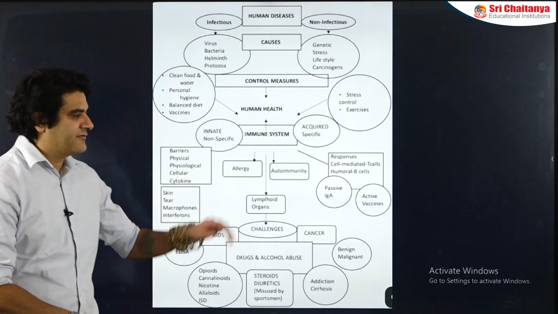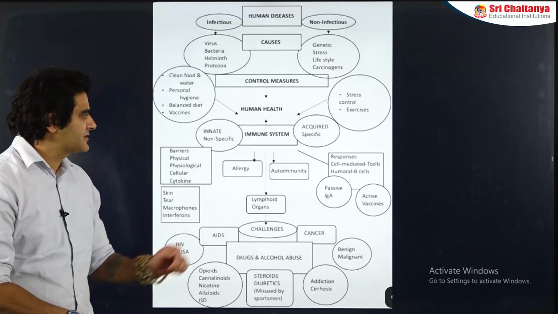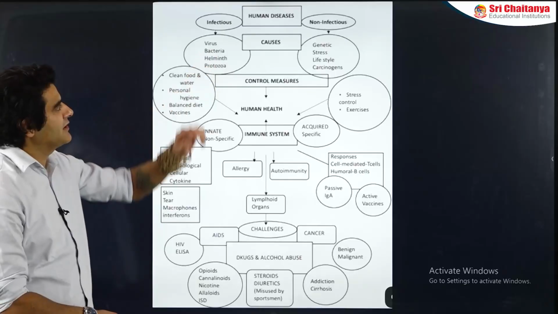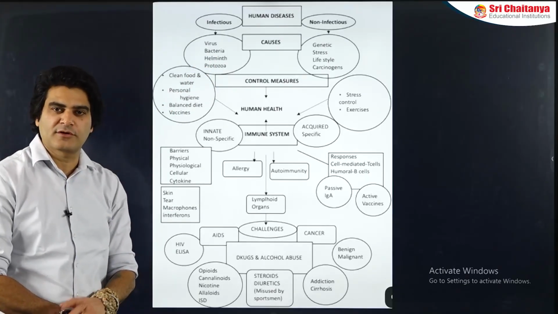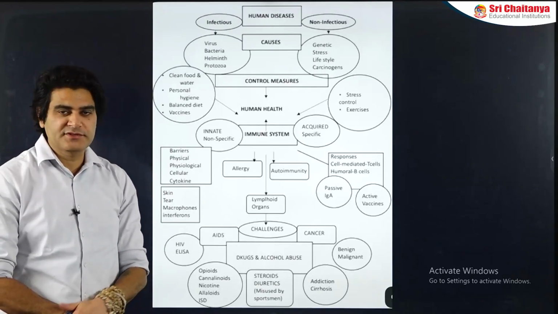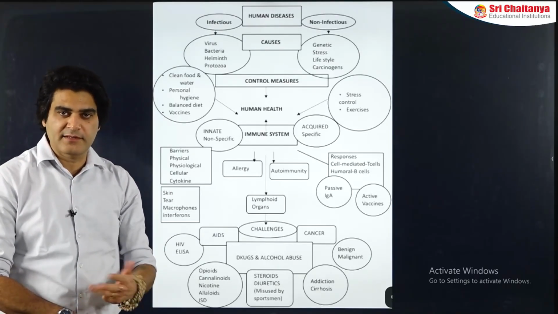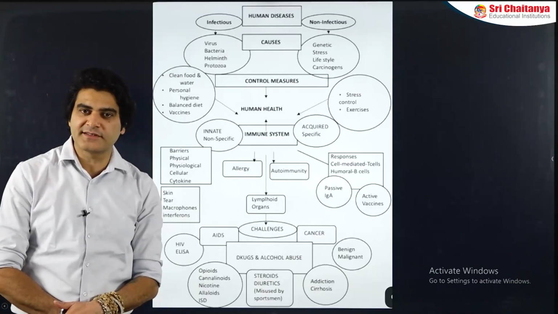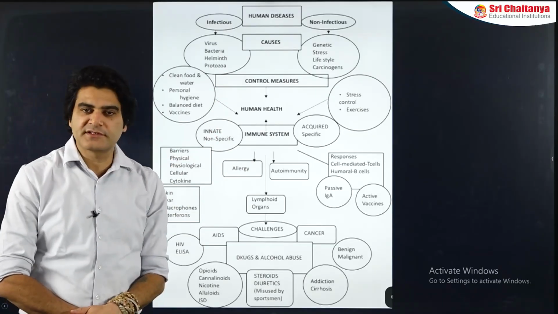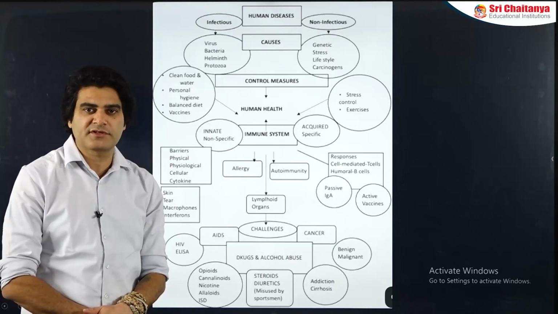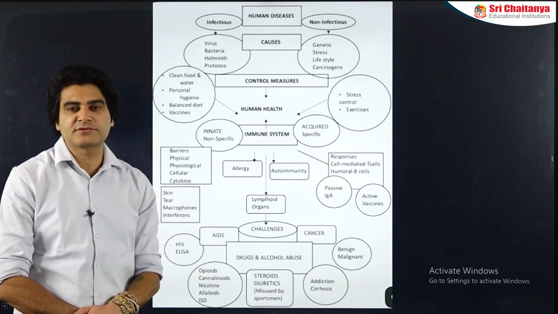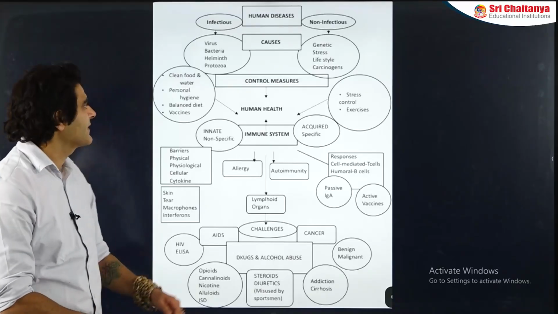Now if we take a brief overview of this chapter in the form of this flowchart, the immune system can be divided into various portions. First of all, if we talk about human diseases, the diseases are of 2 types: infectious and non-infectious diseases. Diseases caused by pathogens like bacteria, viruses, protozoa, helminths, they are called infectious diseases because they can easily spread from one person to another. And the non-infectious diseases include genetic diseases, diseases caused by stress or lifestyle or carcinogens. For example, cancer also is a non-infectious disease.